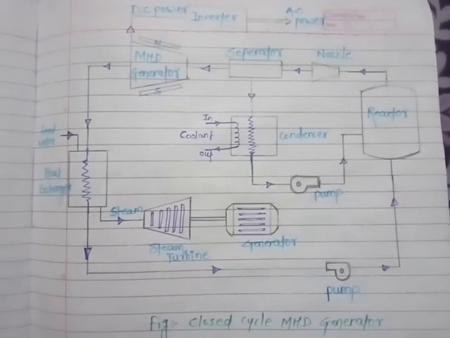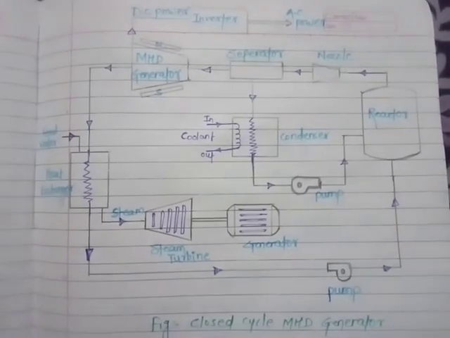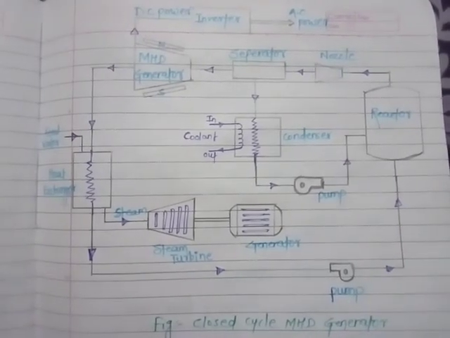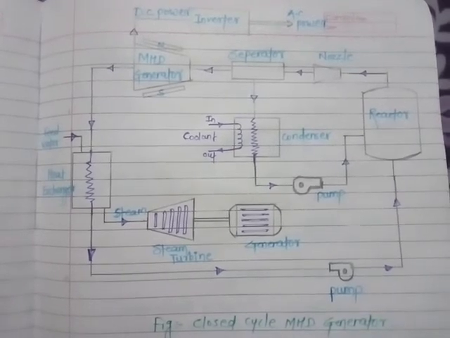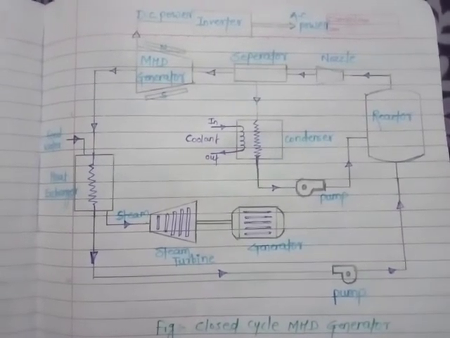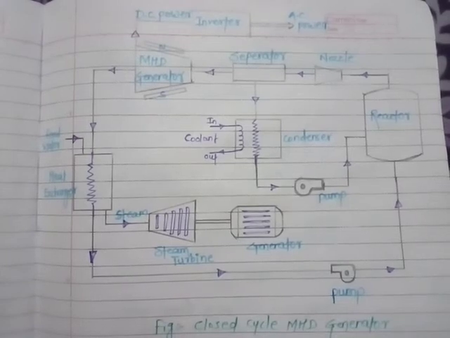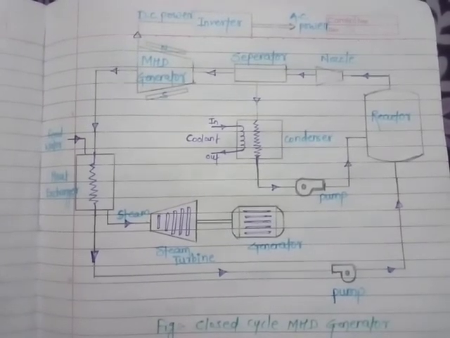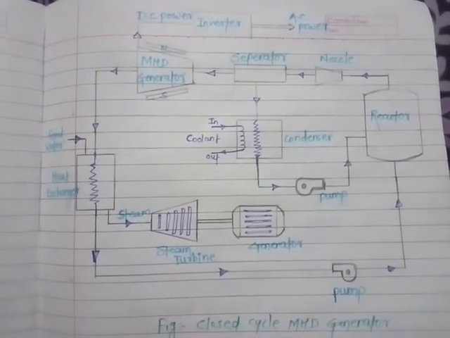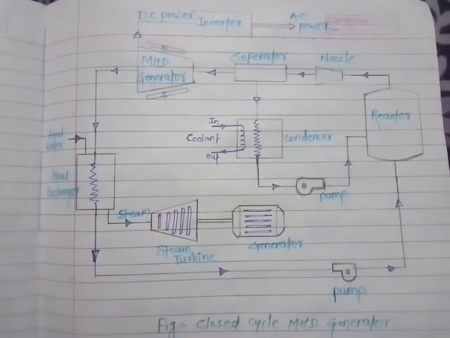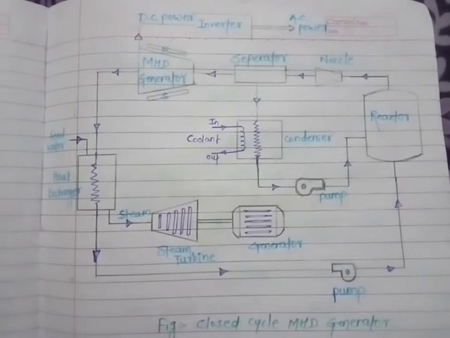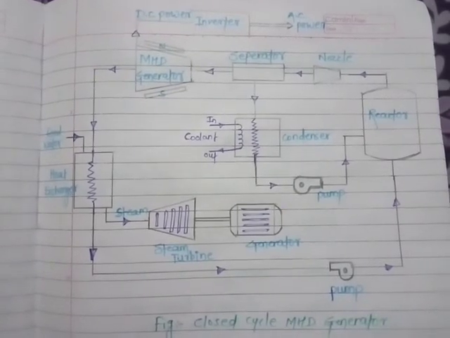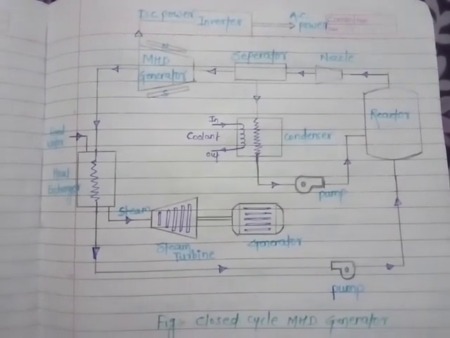The vapor formed due to the nozzle action is separated in the separator, condensed, and then pumped back to the reactor as shown in the figure. Then the liquid metal, with high velocity, passes through this MHD generator to produce a direct electric current, which is connected to this inverter, and this direct current is converted into alternating current.